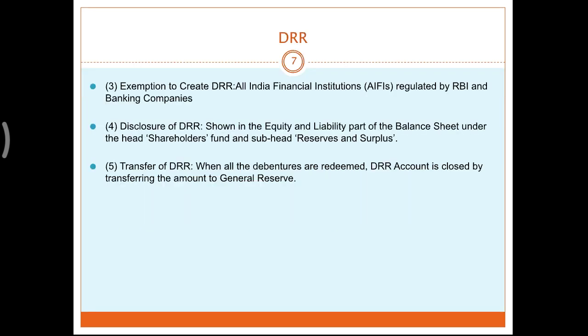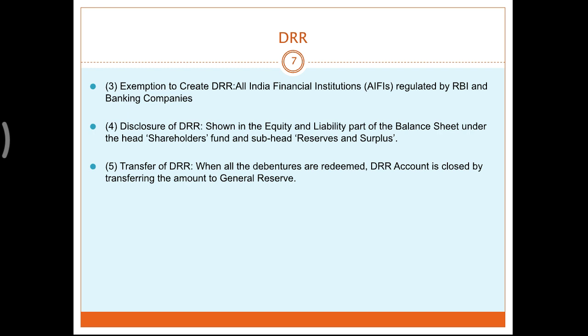Next, who all are exempted under the DRI? All India financial institutions which are regulated by RBI and banking companies. Both of them are not supposed to create any DRR. And disclosure of DRR will be shown under reserves and surplus on the left hand side of the balance sheet, that is liabilities.